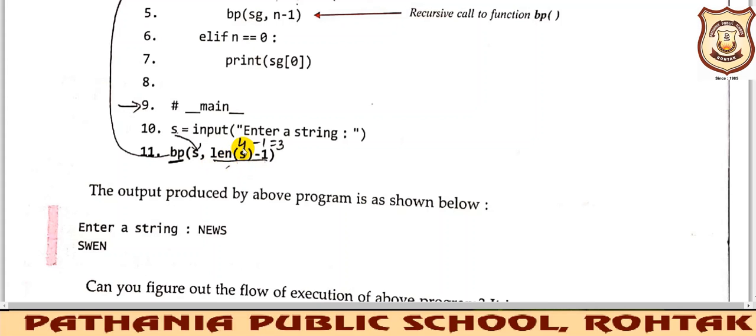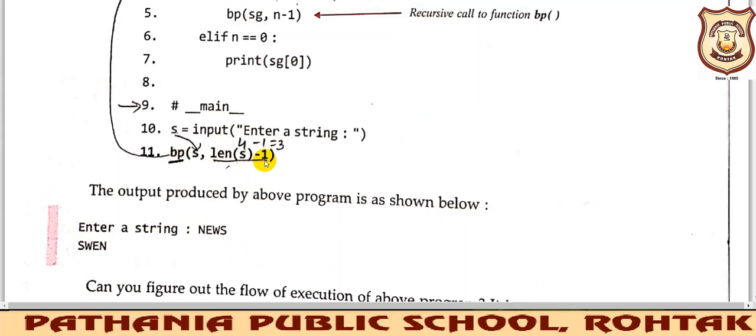The length function we are using, right? You remember we have discussed this also previously. So 4 minus 1 is 3. Why are we doing minus 1? The reason behind it is that we know the index of the string starts from 0. So if it is 0, this is 1, this is 2, this is 3, there is no fourth, right? So length in total is 4, 1, 2, 3, 4, but there is no character present on the fourth index. I hope you have got this point clearly. So the length of the string has been calculated, then we have deducted 1, because the index of the string starts from 0, right?